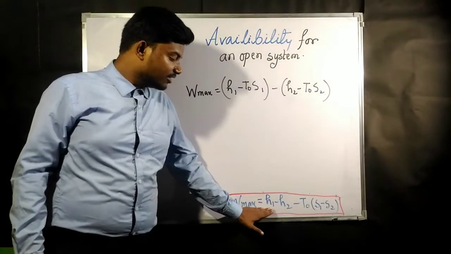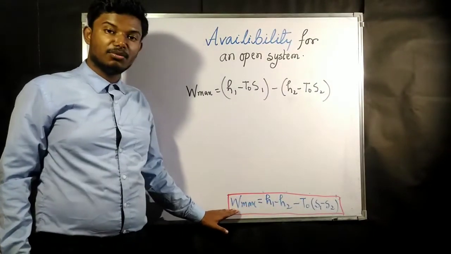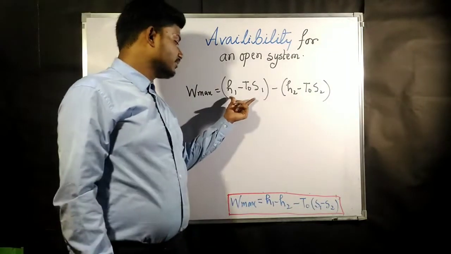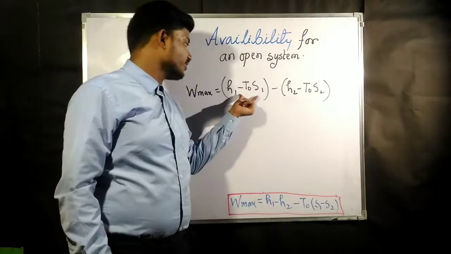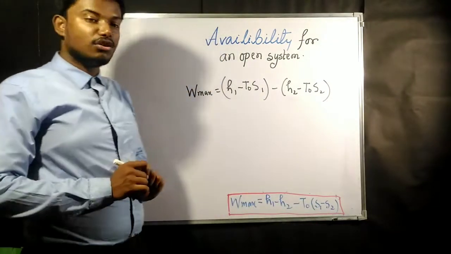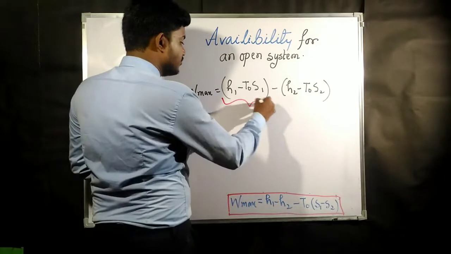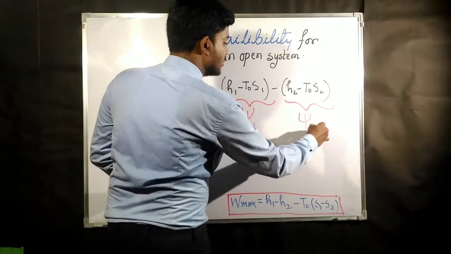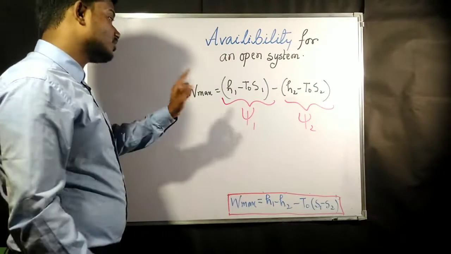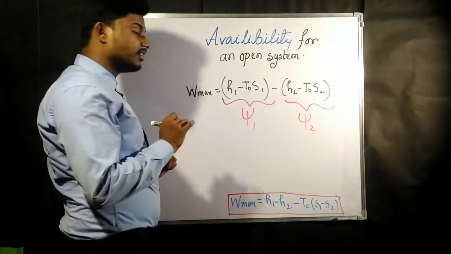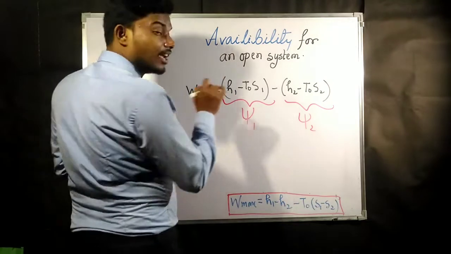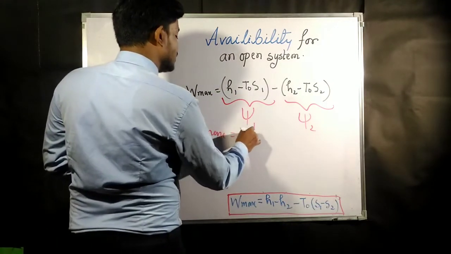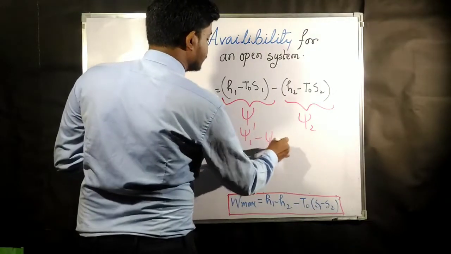Now if you break down this equation, this is the amount of W max or W useful. If you break down this equation, what you are going to get is H1 minus T naught S1 and H2 minus T naught S2. Again, this part is known as psi 1 and this part is known as psi 2. Previously for a closed system it was phi 1 minus phi 2. Now it is psi 1 minus psi 2. So W max is going to be psi 1 minus psi 2.